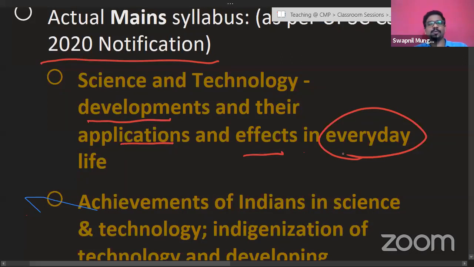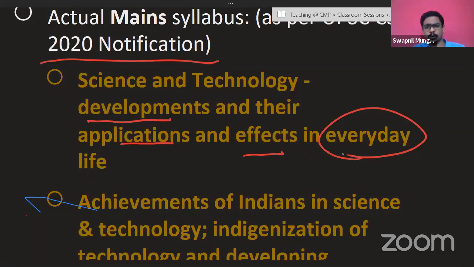If you're going to purchase a mobile and that mobile has a particular megapixel camera, what is a megapixel in a camera? There are various types of screens, for example AMOLED screen, LED screen, LCD screen. Now there are foldable devices coming up. So what kind of screen technologies are there? Nowadays, there are wearable technologies that you might be aware of that can measure your heart rate, your oxygen level in the blood, et cetera. So you have to be aware of the everyday life applications of science that you are seeing.